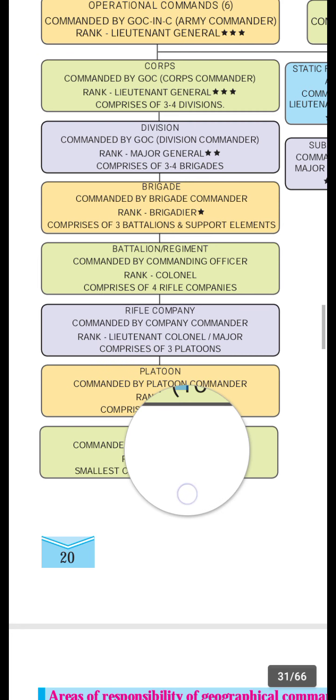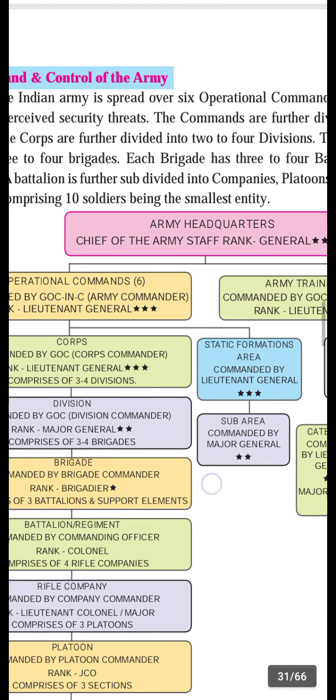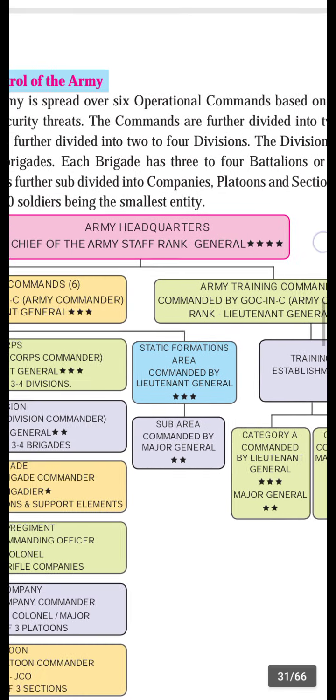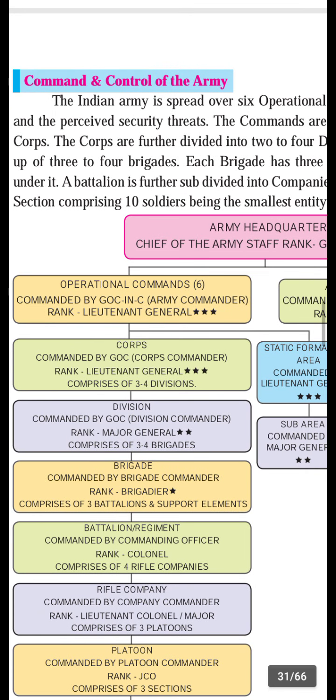The section, comprising 10 soldiers, is the smallest entity.